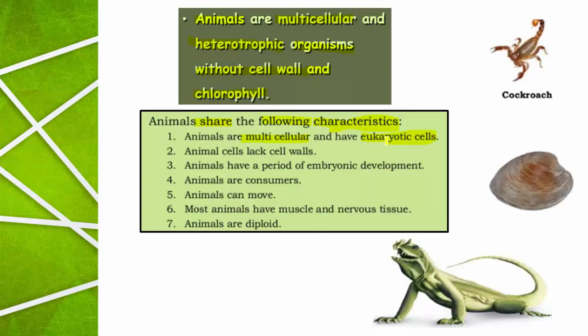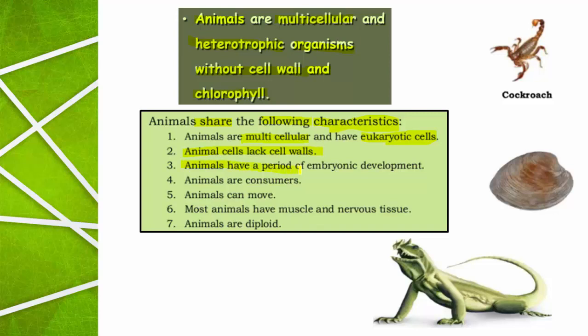What is the meaning of eukaryotic cell? A cell with a completely organized nucleus is called a eukaryotic cell, and multicellular because the body is made up of many cells. Animal cells lack cell walls. Cell wall is completely absent.